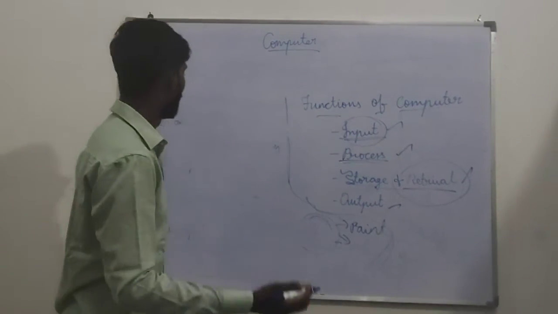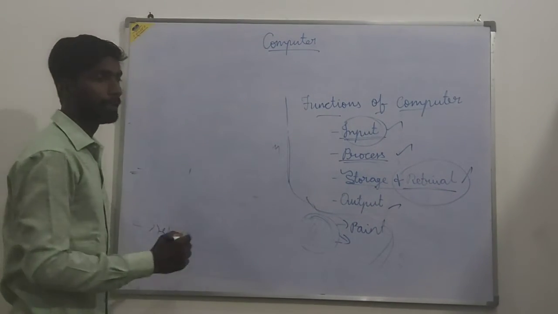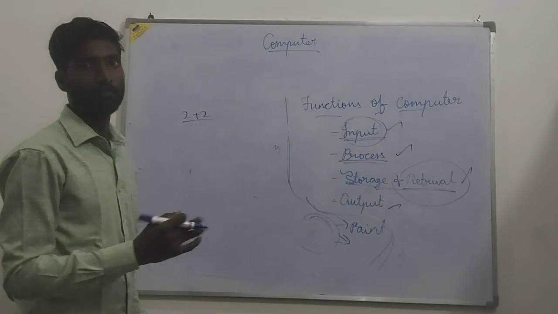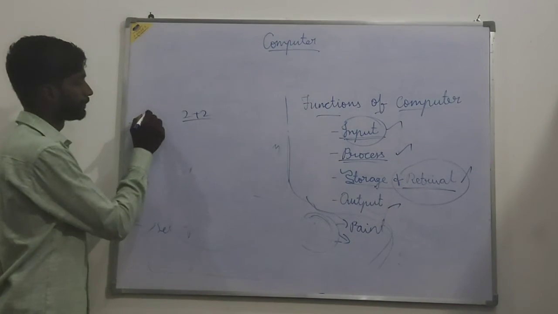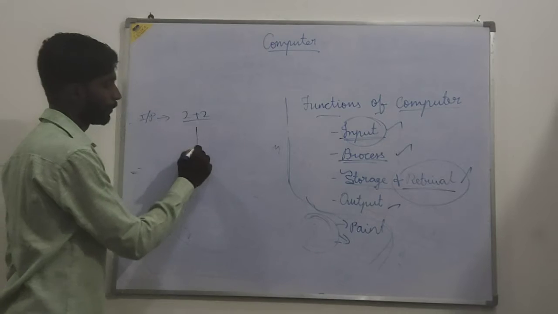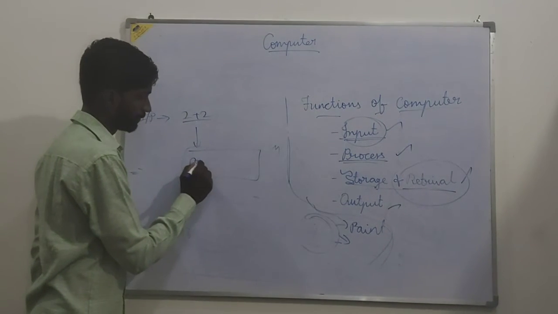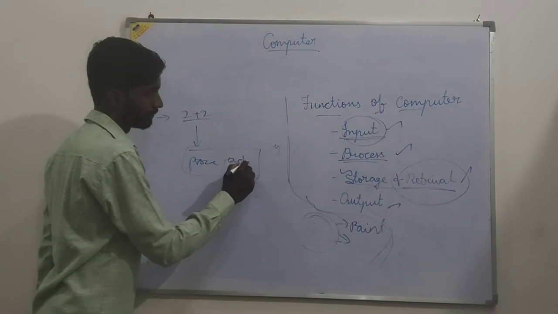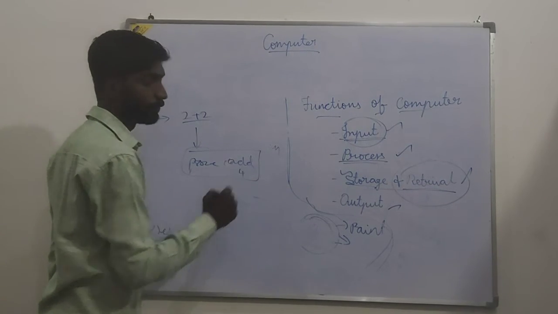Now see one example. As input, I am giving a sum, 2 plus 2. Actually this is a simple thing, but I am giving it as an example. This is an input. Now the computer takes it, and that is the process. It is adding 2 plus 2 and getting the value 4.